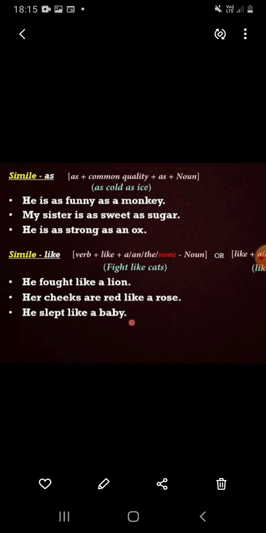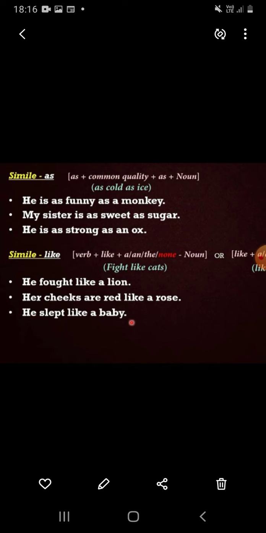Simile means when a direct comparison is made between two objects of different kinds which have at least one point in common. It is the comparison between two things or two objects.